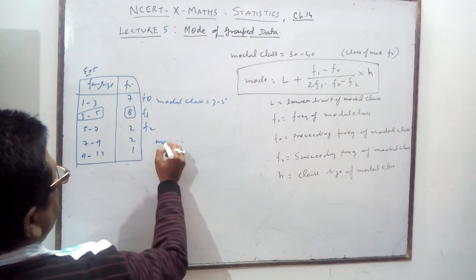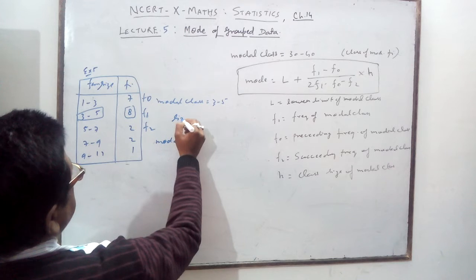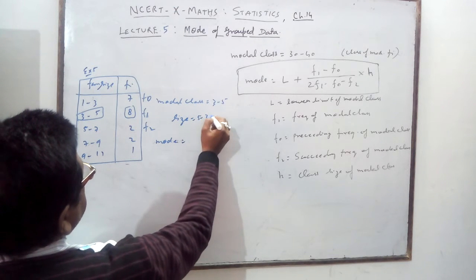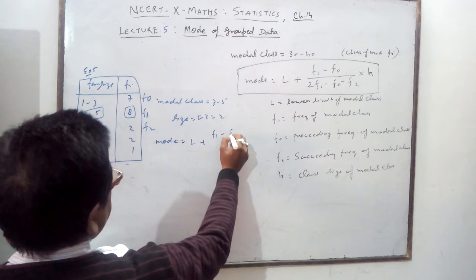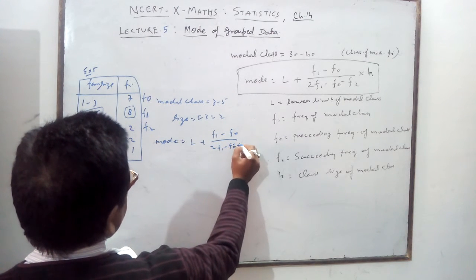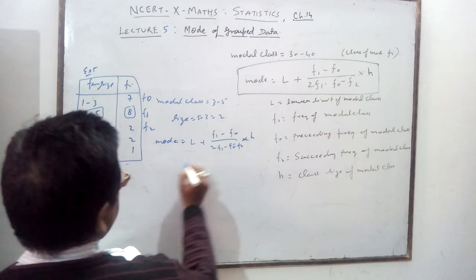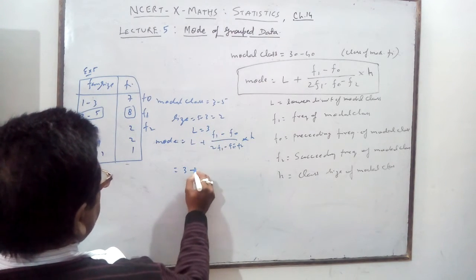So the mode is equal to, class size 5 minus 3, 2. L plus F1 minus F0 upon 2F1 minus F0 minus F2 into H. Put the values. What is L? L is 3. 3 plus.